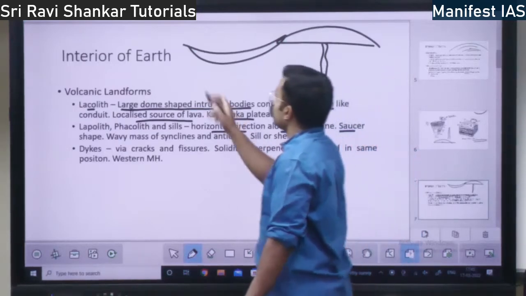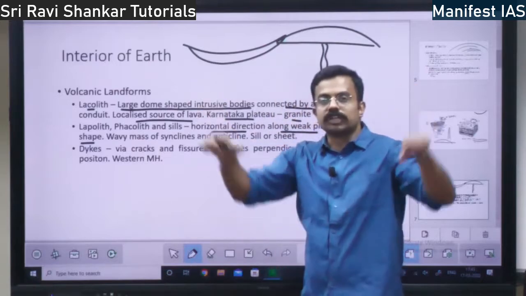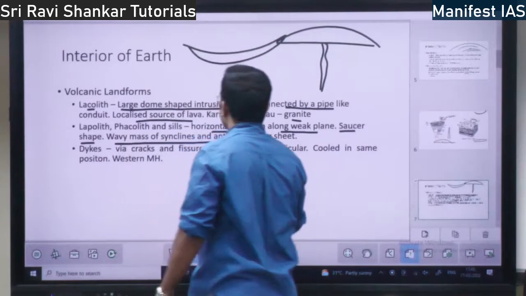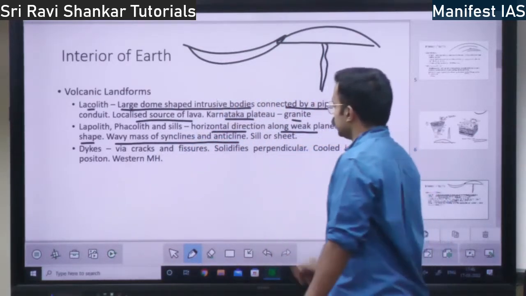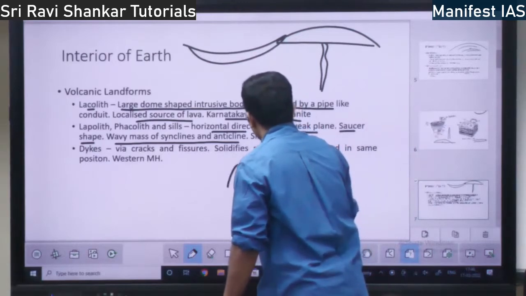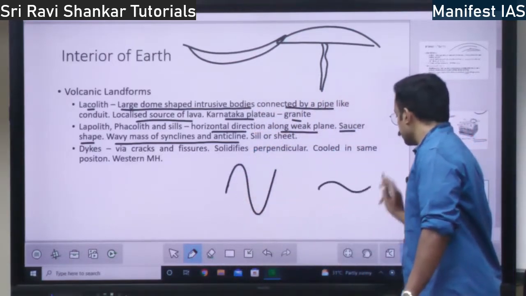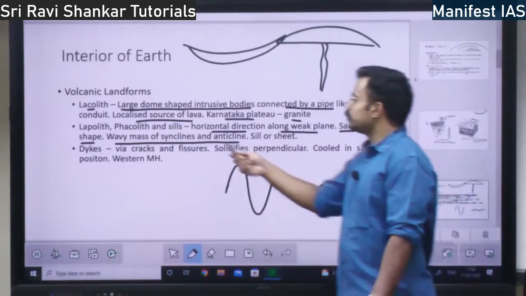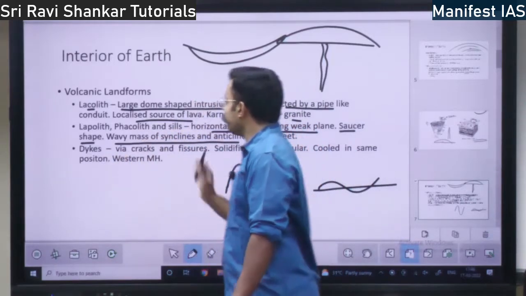Saucer shape is lapolith. Lapolith is in saucer shape. Please remember. Then if there is a wavy mass of synclines and anticlines, it is phacolith. That is, if the lava cools in this position or in this position in the form of a wave, what is it called? It is called a phacolith. Wavy landform is called phacolith.